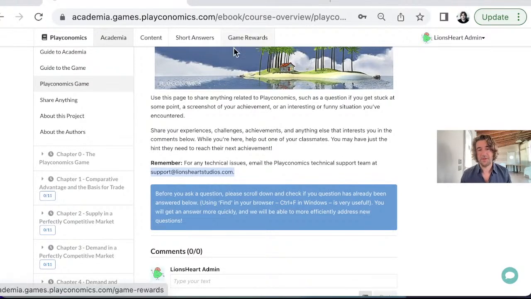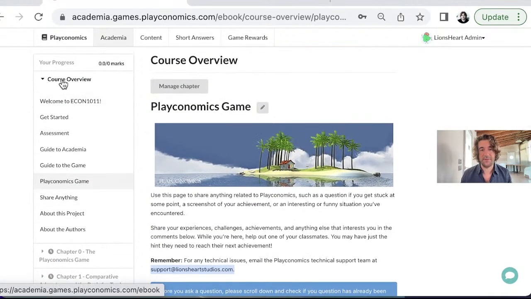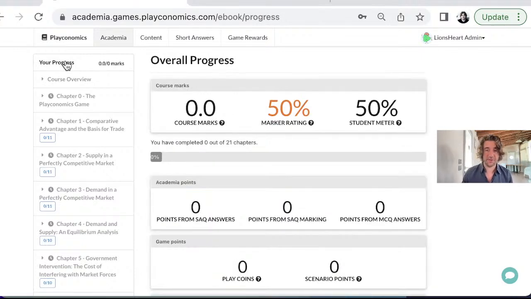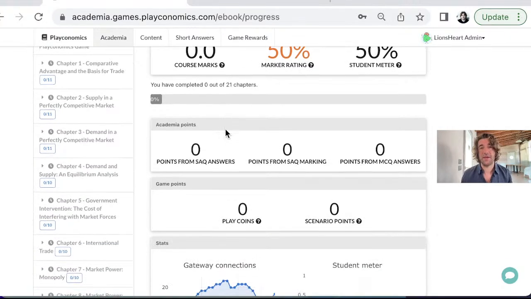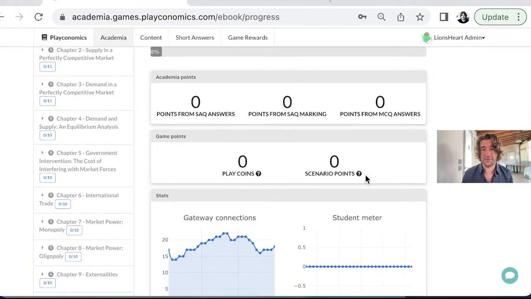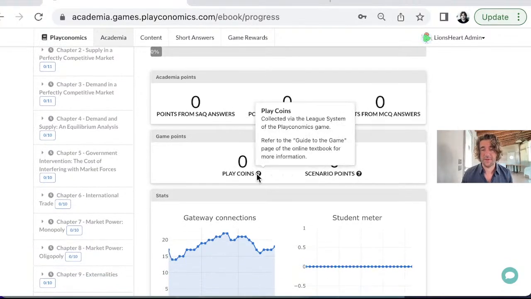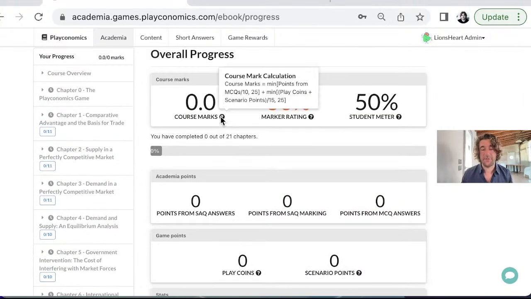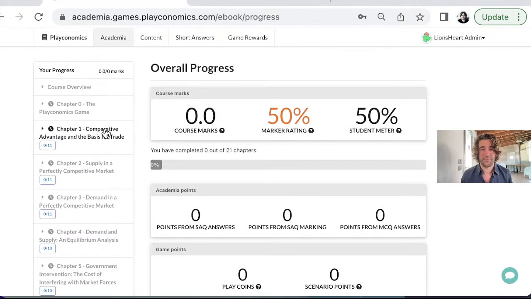These are the basics up here in the progress page, and again, take this with a grain of salt. Things here may change depending on the course you are enrolled on, but by and large, this is where you can find your scenario points count and your play coins count. And if you hover over this question mark, you can see how these points are translating into course marks. Okay, this was a super quick look at the ebook.